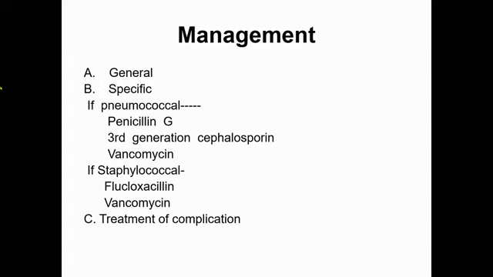In our country, in maximum cases the causative agents cannot be identified. And if we cannot identify the specific organism, then a broad spectrum antibiotic is started, such as in case of neonate, ampicillin along with gentamicin. In older children, ampicillin and a third generation cephalosporin like cefuroxime or ceftriaxone may be given.